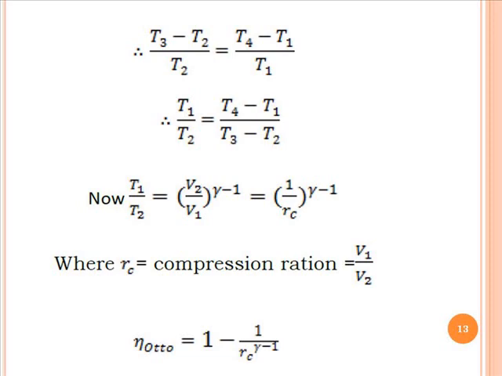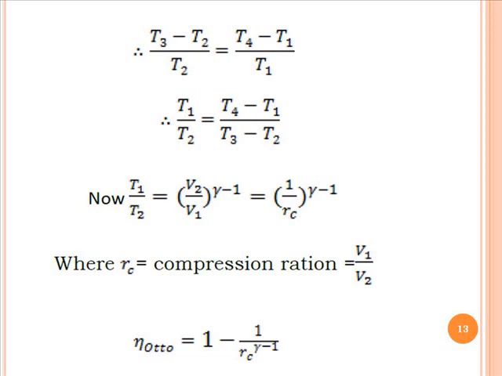So now if we see the equation of the Otto cycle efficiency, it is equal to 1 - (T4/T1 - T3/T2)... so we can write it as 1 - 1/Rc^(γ-1). That is, the efficiency of the Otto cycle is equal to 1 - 1/(compression ratio)^(γ-1). So from this equation we can conclude that